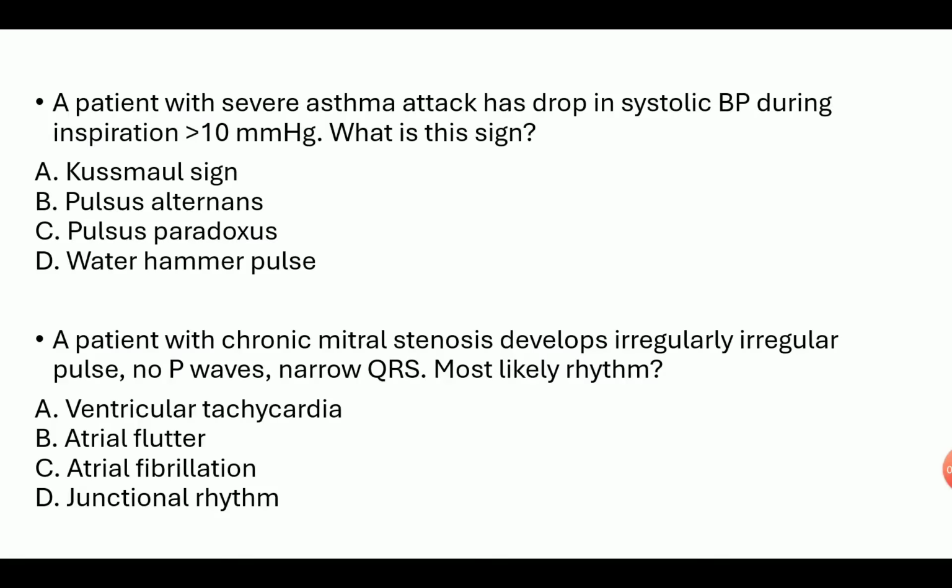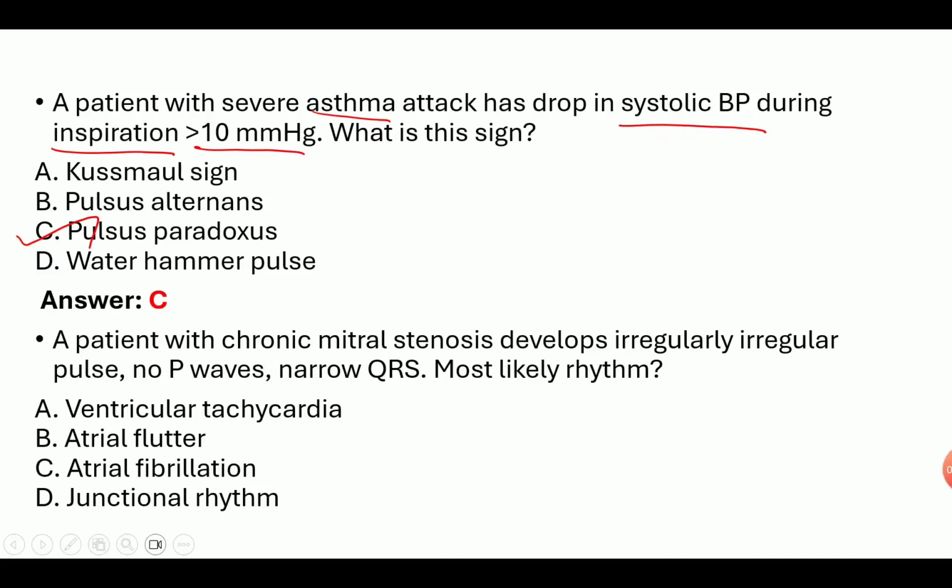A patient with severe asthma attack has a drop in systolic BP during inspiration of more than 10 mm Hg. What is this sign? Kussmaul sign, pulsus alternans, pulsus paradoxus, water hammer pulse. The answer is pulsus paradoxus.